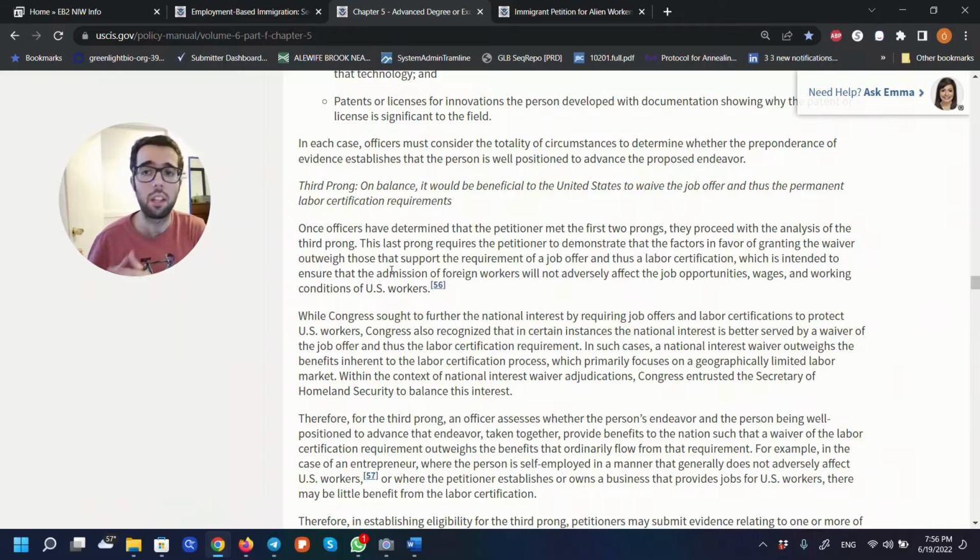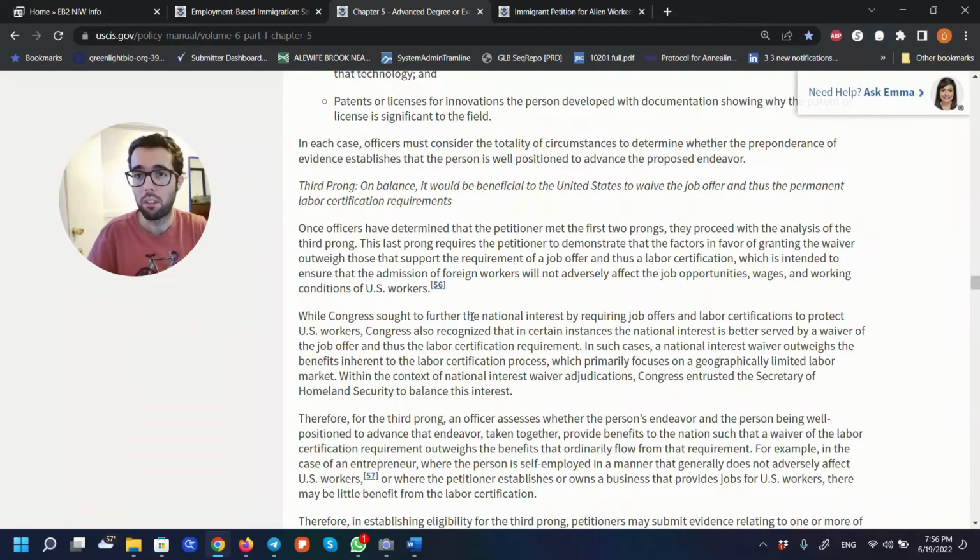Remember that the NIW category means that, because of certain reasons, the US is waiving the requirement for you to show that you have a job, that you have a sponsor with your green card. So the burden is on you to craft your case very well, in a way that makes it clear that waiving this labor certification